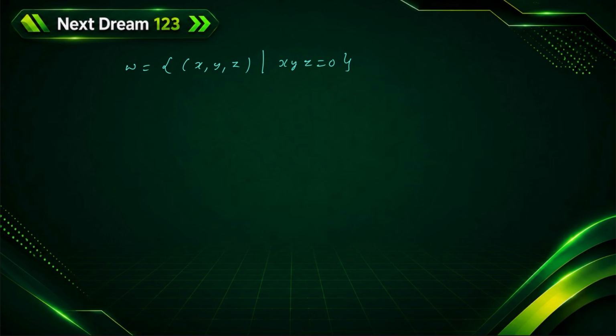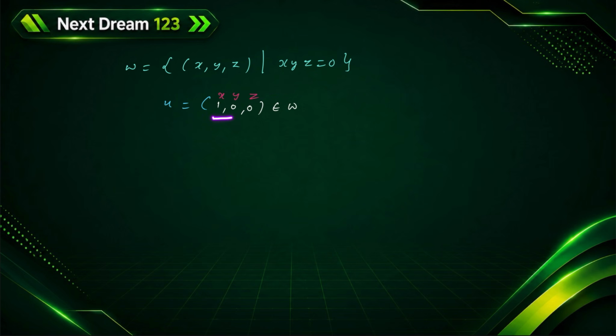I consider one vector U, (1, 0, 0). Does it belong to W? Yes. This is x, this is y, this is z. If I multiply 1 into 0 into 0, I get 0 only.